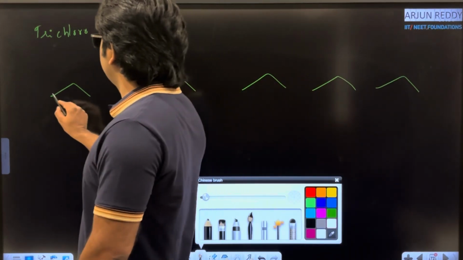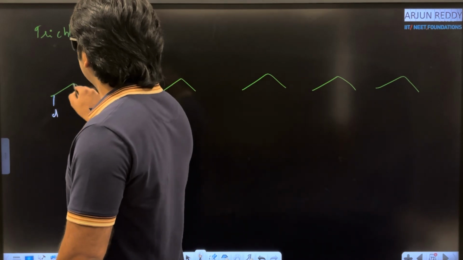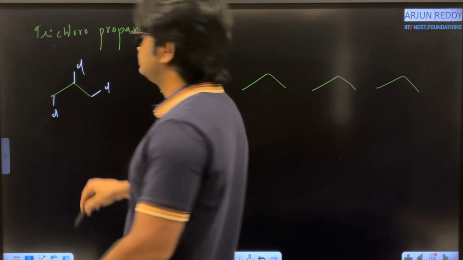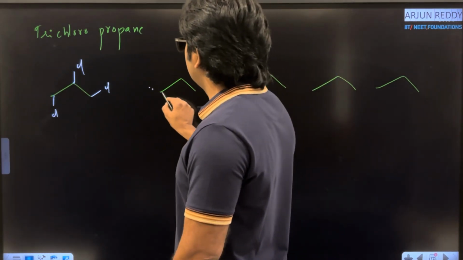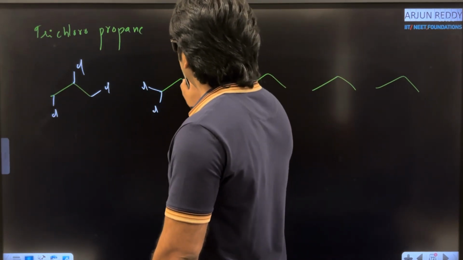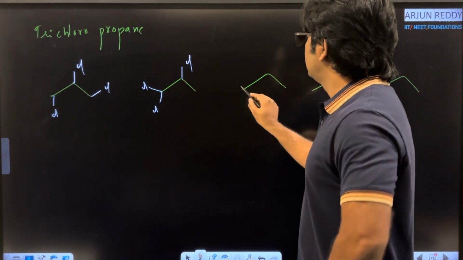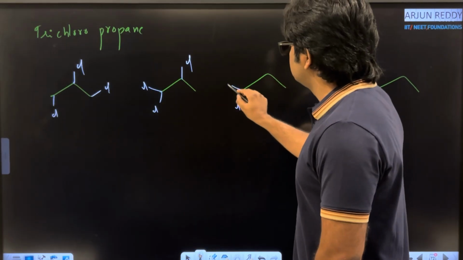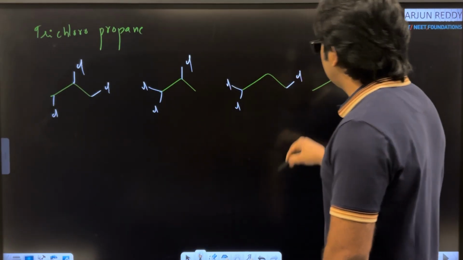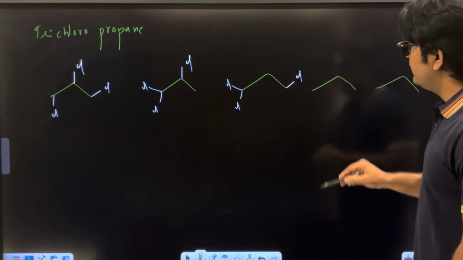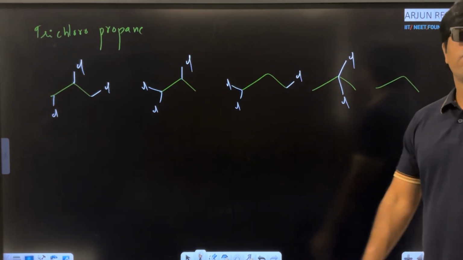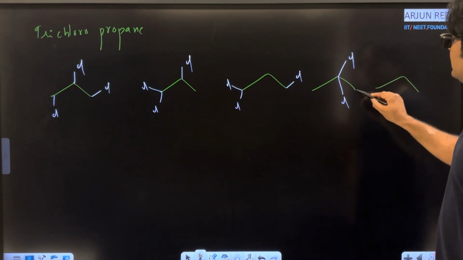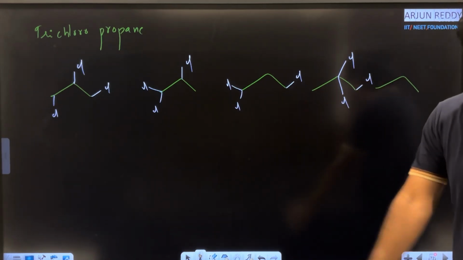First here I am giving one chlorine atom to each carbon atom. That is the first possibility. Next I am trying with two chlorine atoms. Here 2 chlorine, here 1 chlorine. Here 2 chlorine atoms, at the last carbon atom 1 chlorine. Otherwise 2 chlorine atoms on the middle carbon atom and the other chlorine on either the right side or left side.